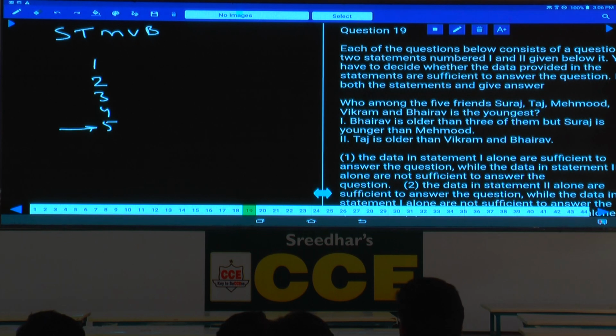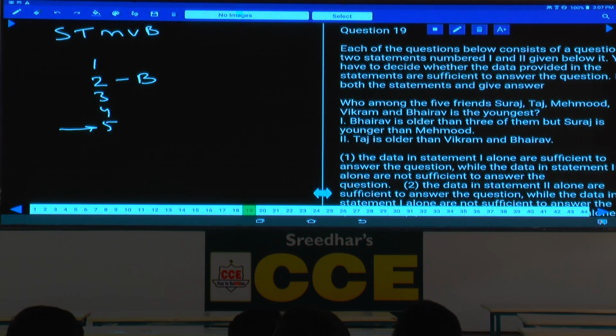Then B is older than 3 of them. Is B older than 3 of them, or at least 3 of them? B is older than 3 of them means B is older than exactly 3 of them. If the words at least 3 were given, B could be either at the first place or at the second place.